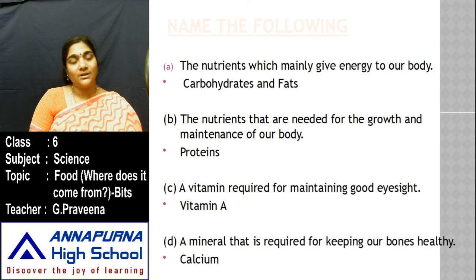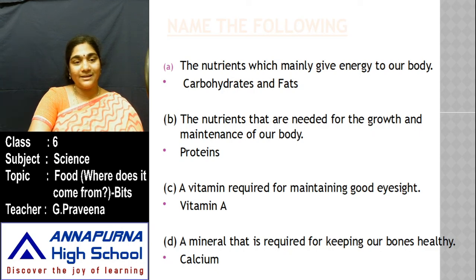Then the next one, a vitamin required for maintaining good eyesight. So if you consume vitamin A in proper amount, you will have a good eyesight. Then a mineral that is required for keeping our bones healthy. What do we require? We require calcium. So you have to intake food consisting of major amounts of these carbohydrates, fats, proteins, vitamin A and calcium.